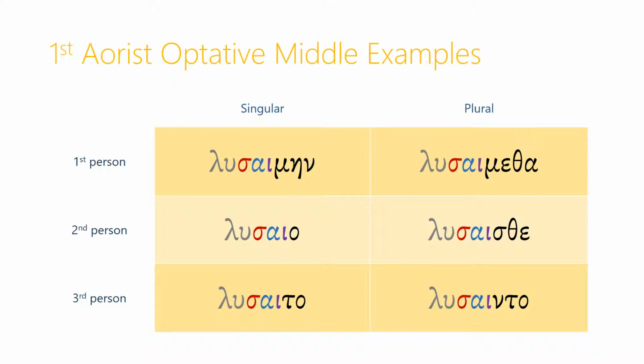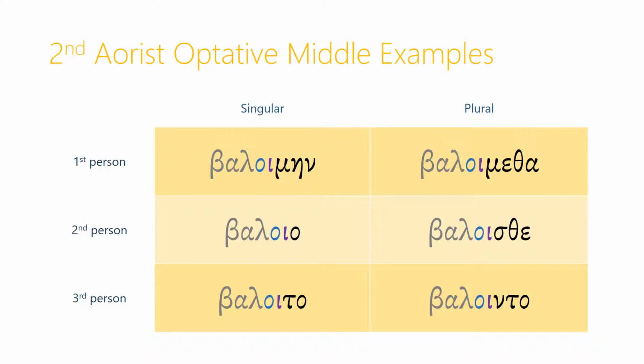Again, to make the first aorist optative middle, we just add in the sigma tense marker and shift the connecting vowel to alpha. That gives us, in the first aorist optative middle, the first person singular form lucaimain, second person singular lucaia, third person lucaita, and in the plural lucaimetha, lucaisthe, lucainta. Again, the point isn't to memorize all of these endings, but to memorize the changes that you have to make when you go from one tense to another.